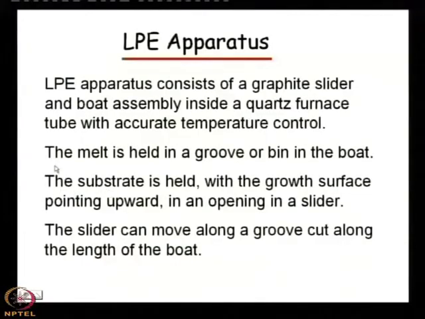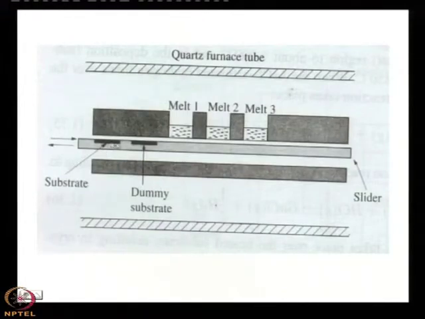Okay. So, here the substrate is held with the growth surface pointing upward. Growth surface means the polished surface on which the growth takes place, in an opening in a slider. The slider can move along a groove cut along the length of the boat. So, this is your substrate, the polished face is facing upward, and you can make the movement by moving the slider to and fro. So, that is the total setup. Here you see that there is a quartz furnace tube, and inside the furnace tube the whole thing is placed.